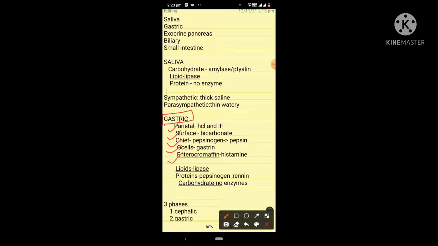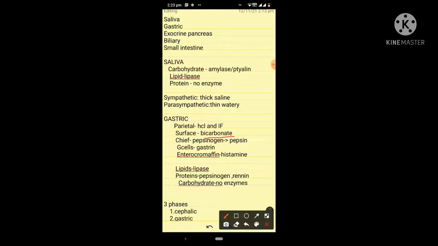The parietal cells cause secretion of HCl and intrinsic factor. In my previous video about the vitamins, I have already said that intrinsic factor is important for the absorption of vitamin B12. Now, surface cells cause secretion of bicarbonate, which is an alkali, and its role is acid neutralization.